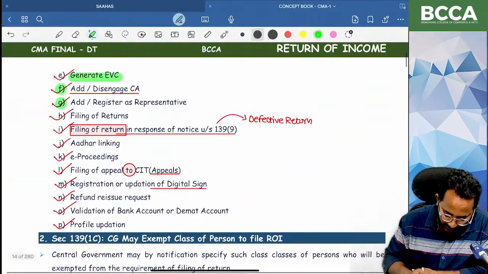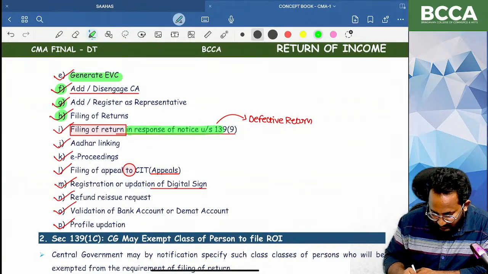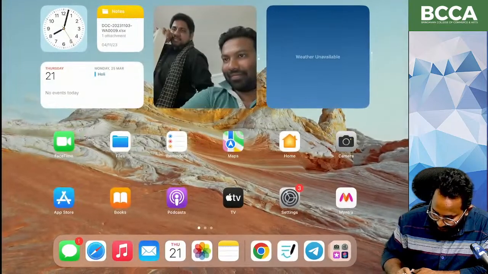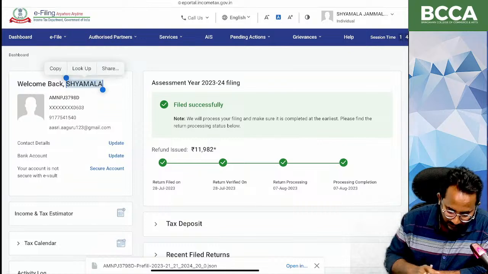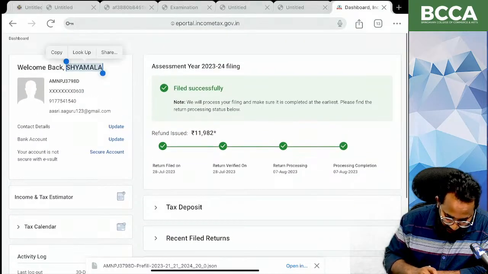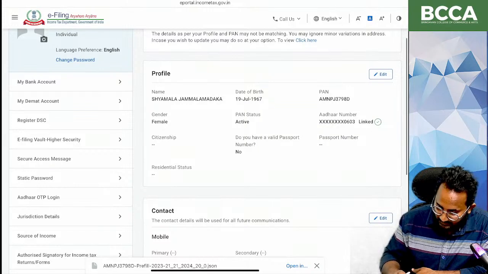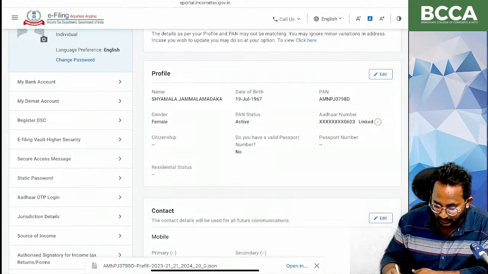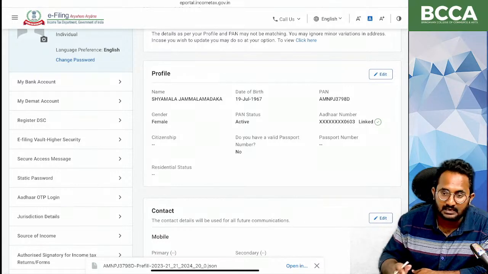If you observe, filing of return of income, yes, you can do. If any notice is issued under section 139, that also you can file. Aadhaar linking, yes. This is a profile, welcome back Samala. These are the details related to her only. Aadhaar number linking and PAN number linking are already done. Yes, you can check it out. These are already linked. Otherwise, you can create the linkage between Aadhaar and PAN also.